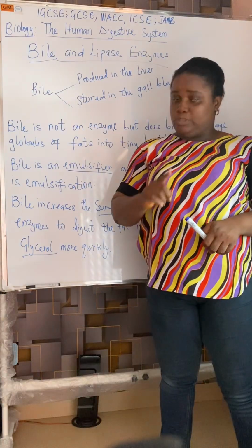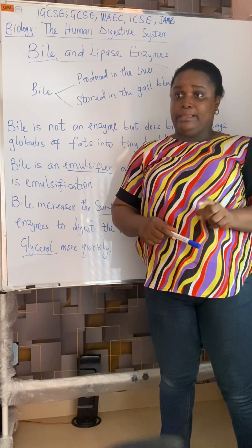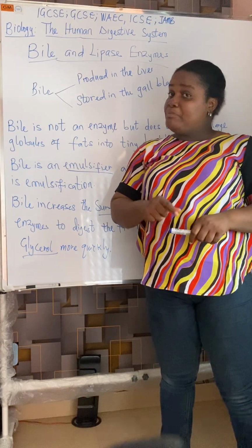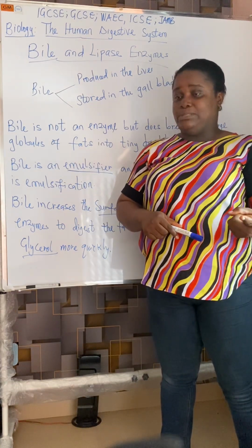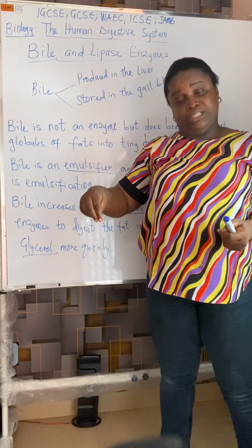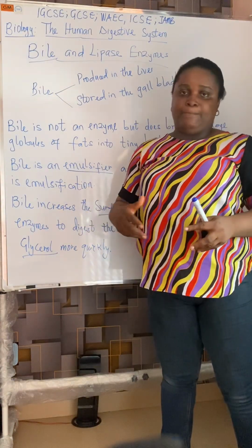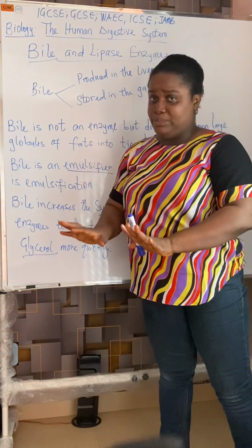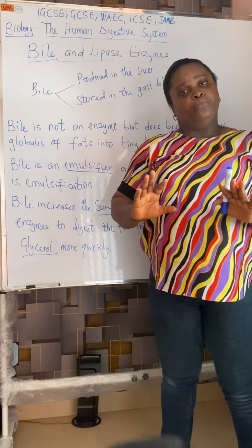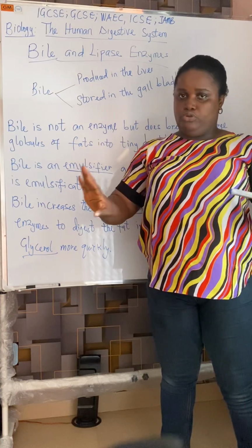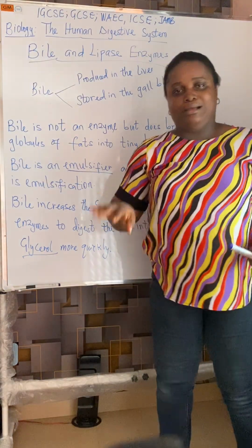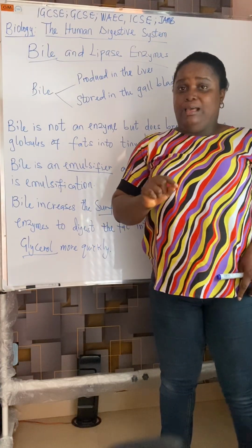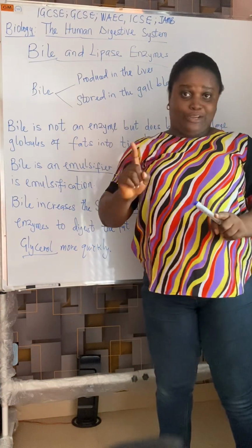lipids, begins in the small intestine. Why? Because that is where you will find lipase enzymes. Remember, the lipase enzymes work on the substrates that we call lipids. I mean fats and oil. So lipase enzymes will act on lipids, which we call fat and oil, to break fat and oil into products that we call fatty acids and glycerol. So the product of the digestion of lipids are fatty acids and glycerol.